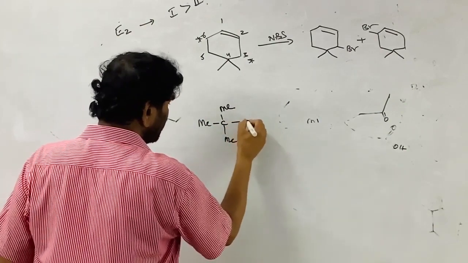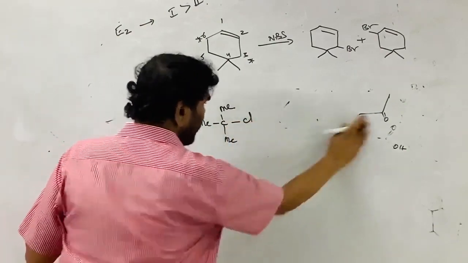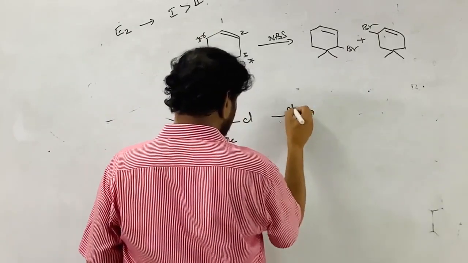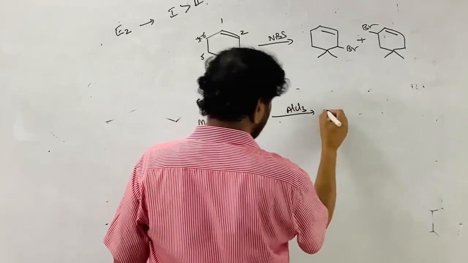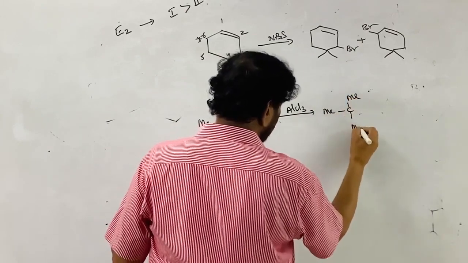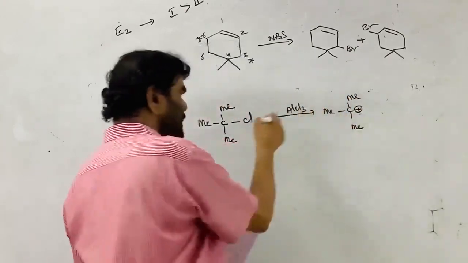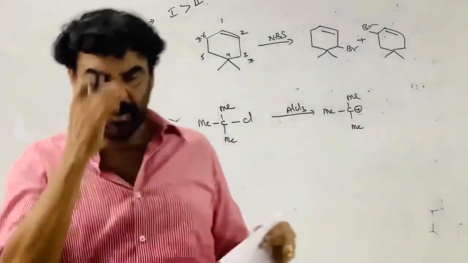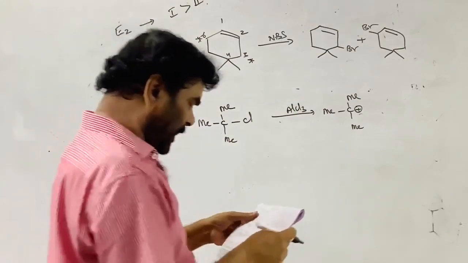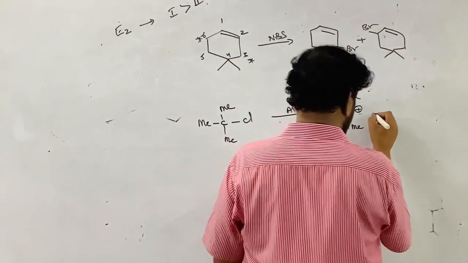This is tertiary butyl chloride, treated with AlCl3. Now it is converted to the carbocation. AlCl3 helps in the breaking of the carbon-halogen bond and creates the carbocation, which reacts with ethylene.